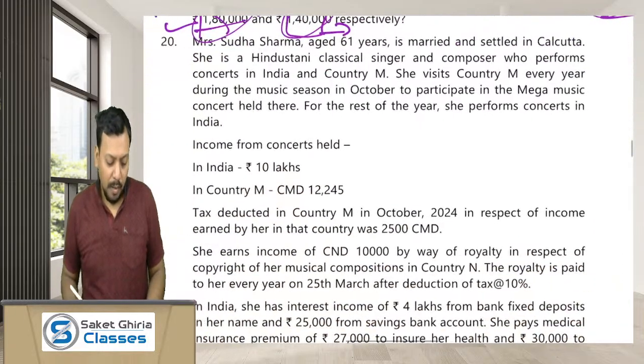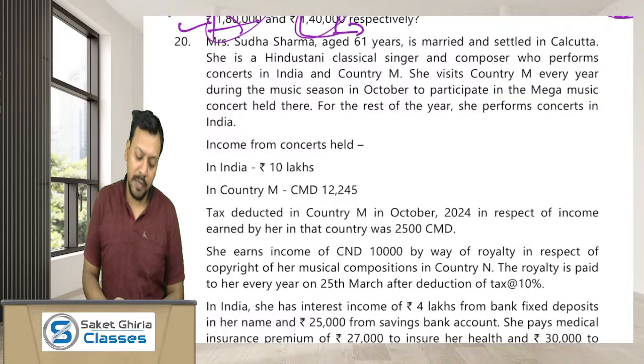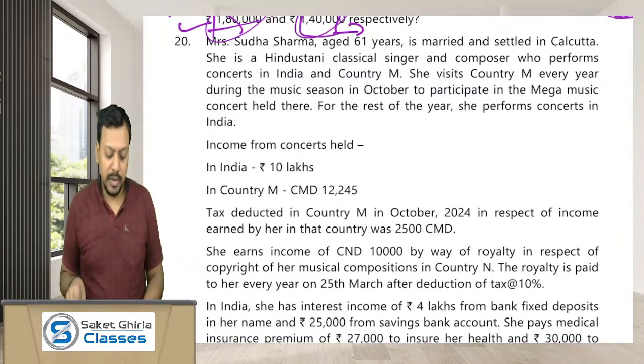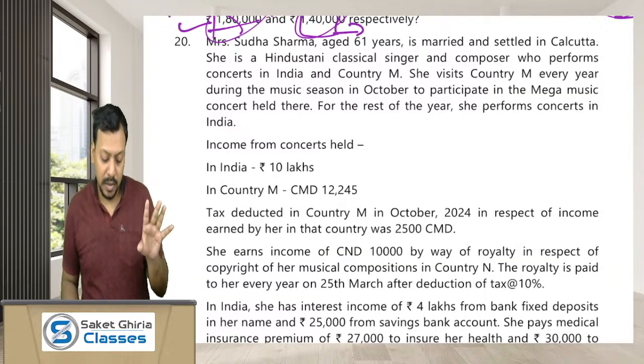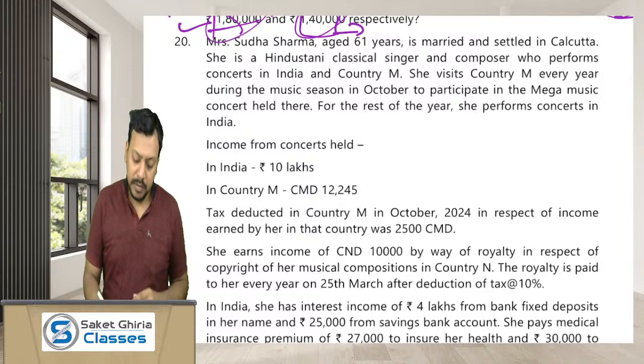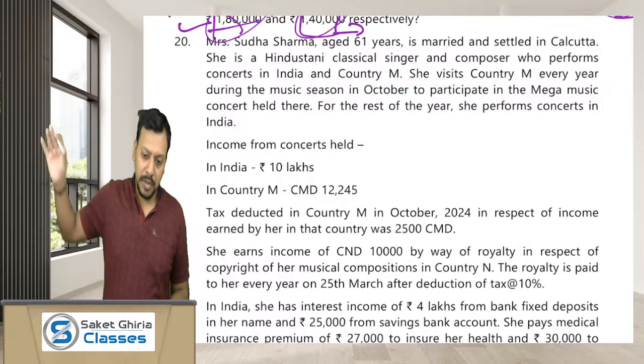Moving ahead, question number 20. Mrs. Sudha Sharma, aged 61 years, is married and settled in Calcutta. She is a Hindustani classical singer and composer who performs concerts. She visits country M every year during the music season and participates in the music concerts there. It means that she is earning money from country M by participating in concerts there. It means her profession, meaning PGBP income.